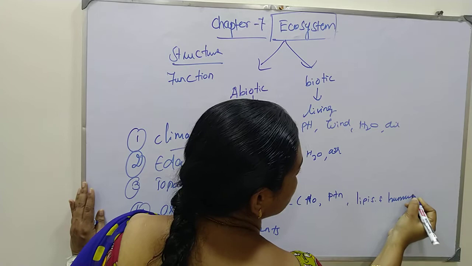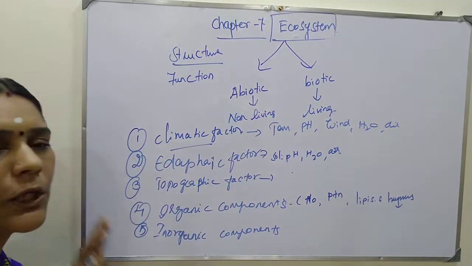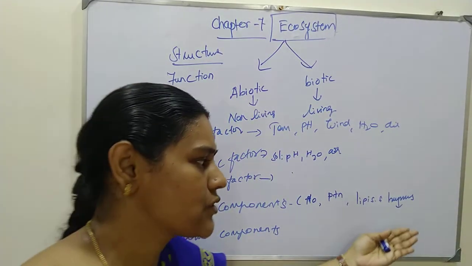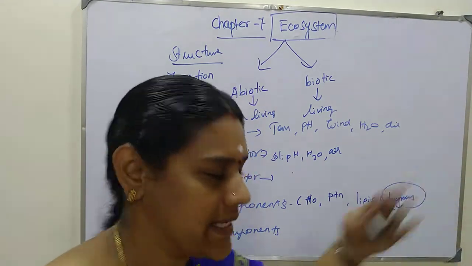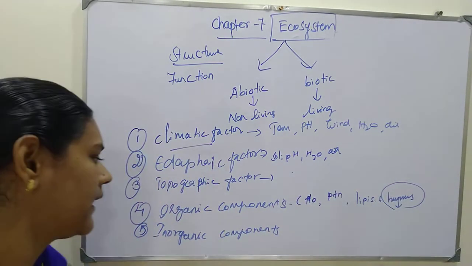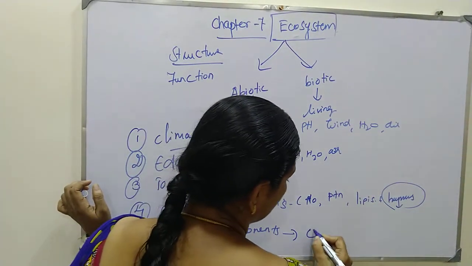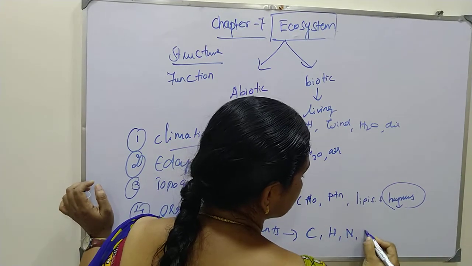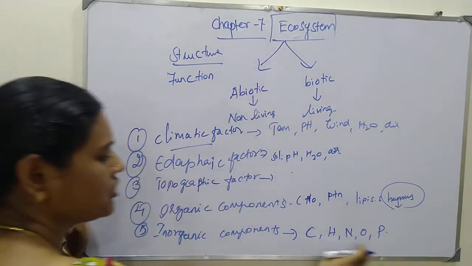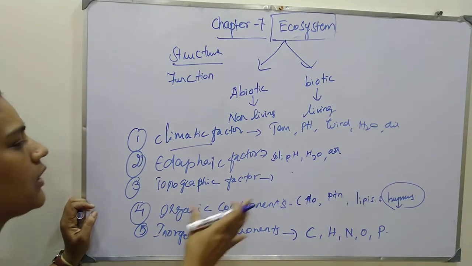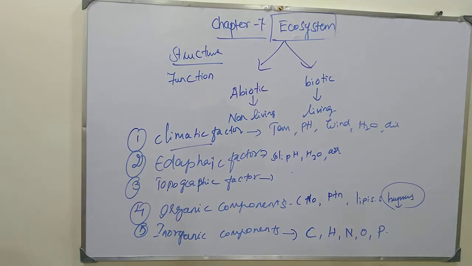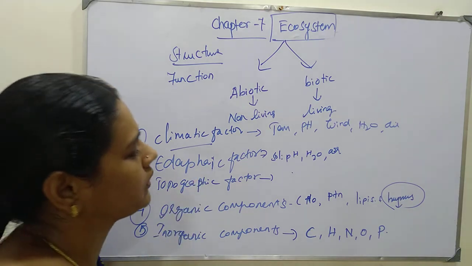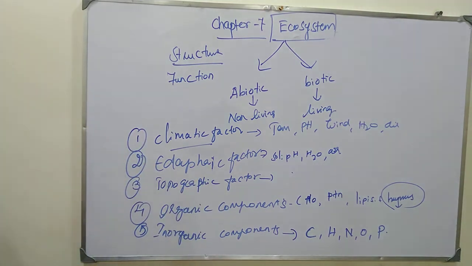What is called humus? Humus is the decomposed material of organic matter. So this also comes under the organic compounds. Inorganic components are mainly carbon, hydrogen, nitrogen, oxygen and phosphorus. These are all the inorganic components which come under the abiotic component of the ecosystem that you should know. Okay, one more term in this abiotic part that you should know, I will write it in a different color.